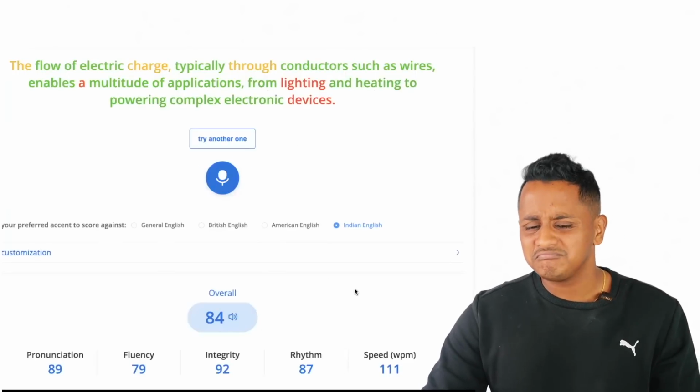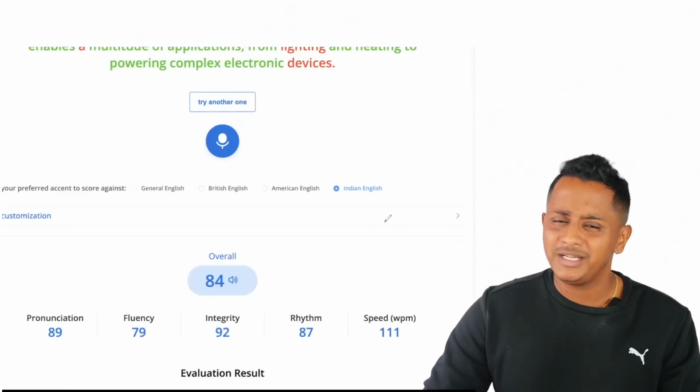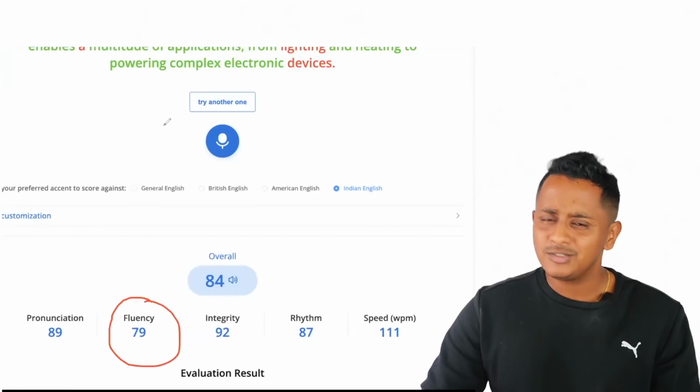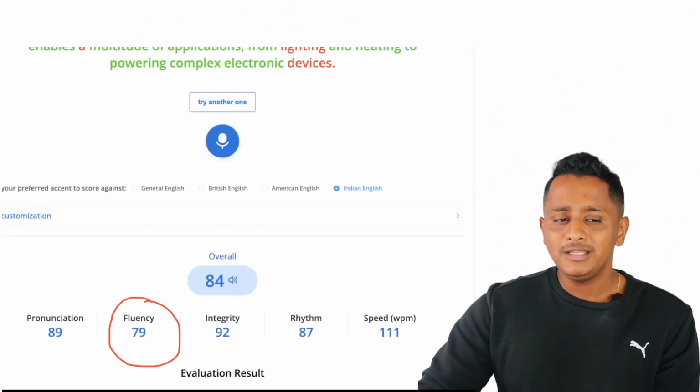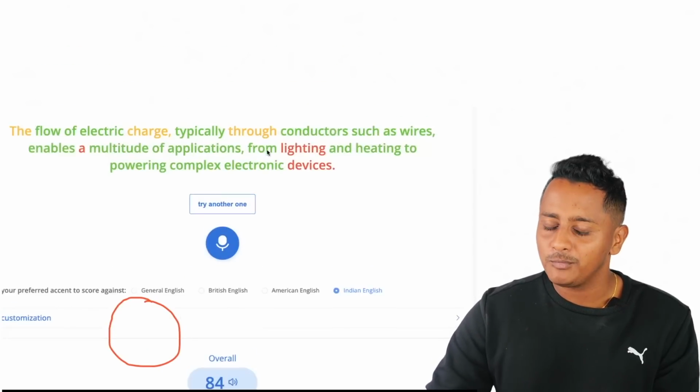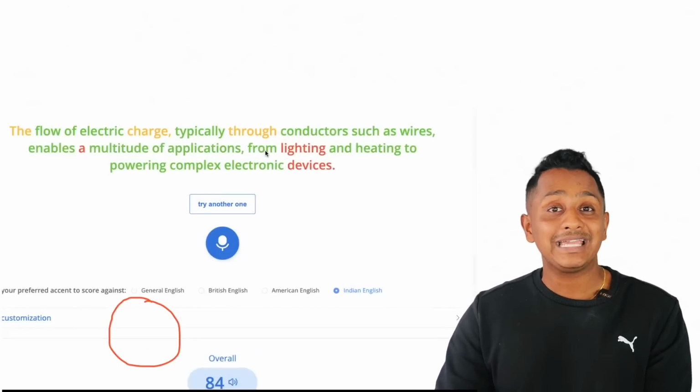Maybe I pronounced it too badly. Fluency has dipped down. It's not giving me 0. Fluency has dipped down. The point is it was able to catch the words. See, if you observe properly, I'm not mispronouncing any words.